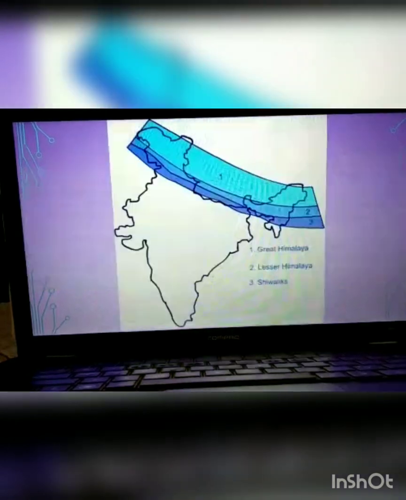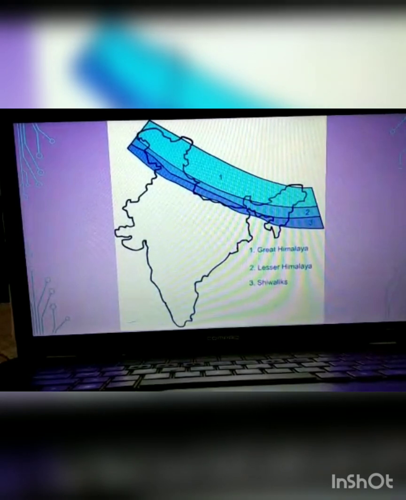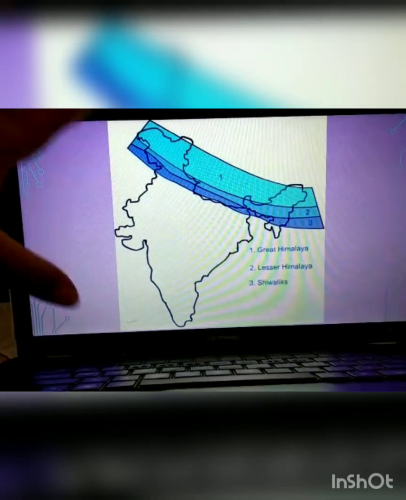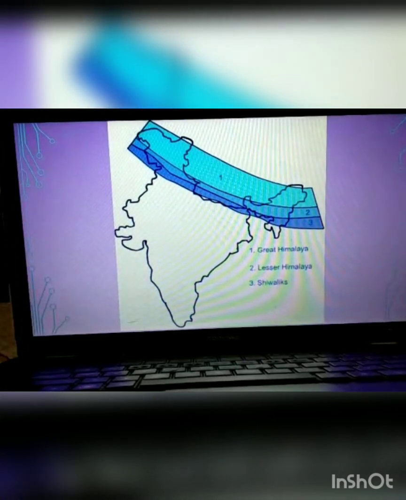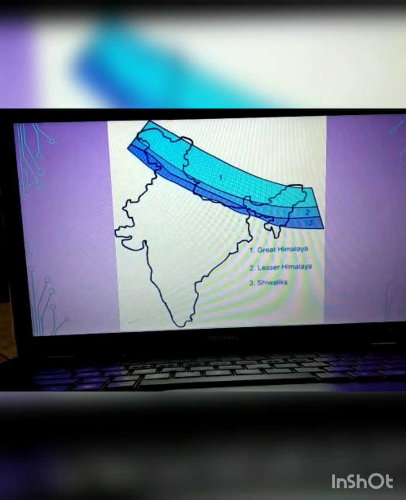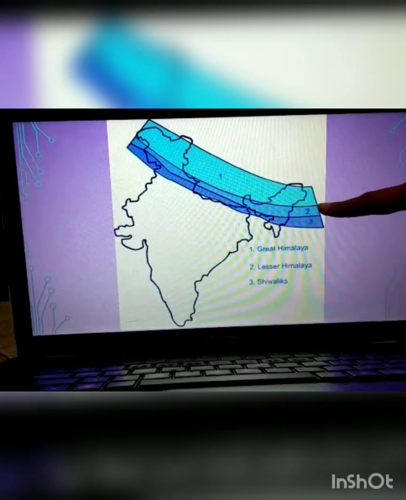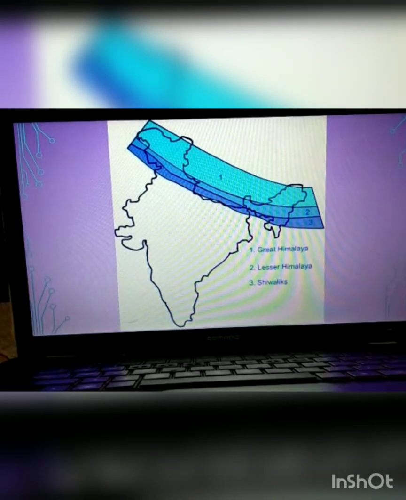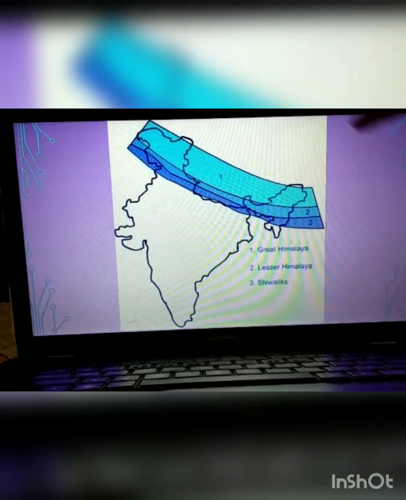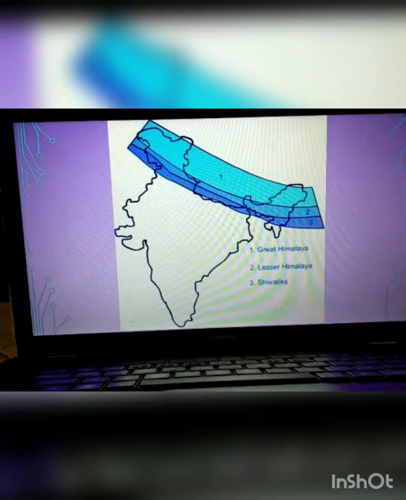See, this picture clearly shows, and this is just a reference picture, that the first part is wide and at a height. It is known as the Greater Himalayas. Then you can see the second part. Here I am showing you the numbers, the second and the third. The second one is the Lesser Himalaya and the third one is the Shivaliks. This is very clear from this.